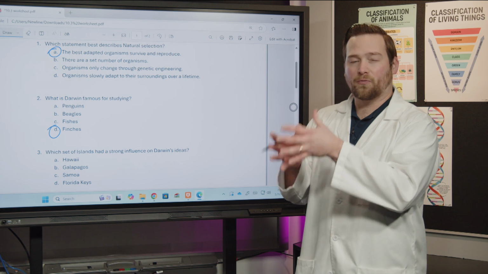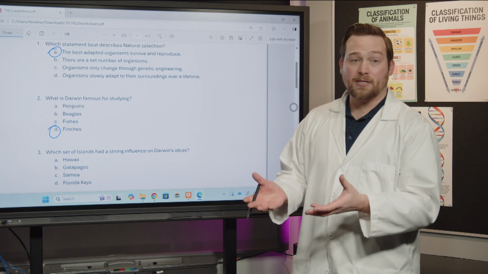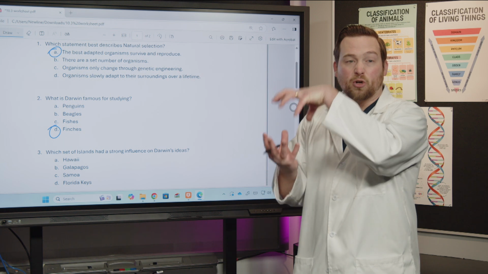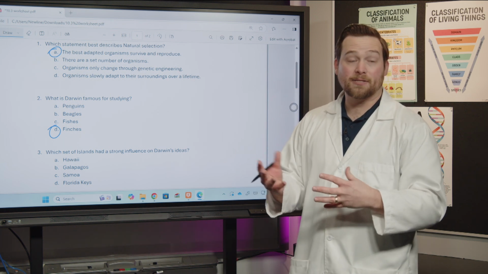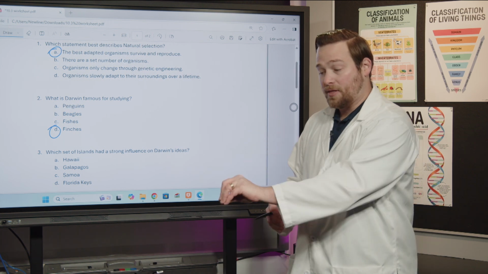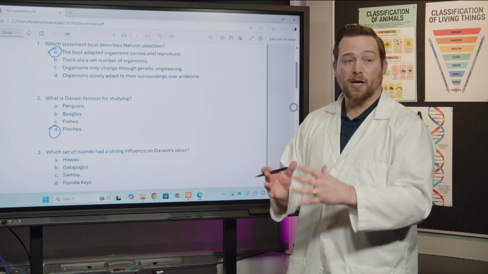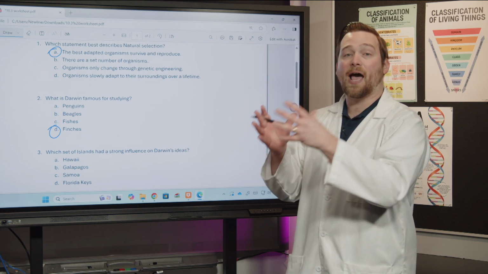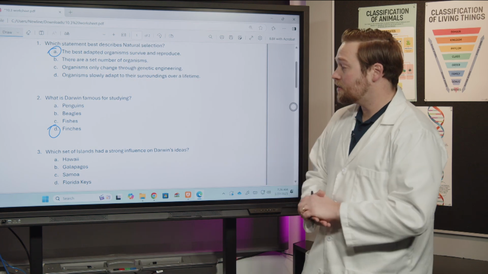And the beaks were very suited for the diet that they ate. So if they were eating a lot of seeds and nuts, they had these big crushing, powerful beaks. If they were eating insects, the beaks of these finches were very sharp and needle-like so that they could pick them up off the ground. So that's what Darwin was really studying. He was looking at these finches and how the beaks were very suited for the diet that they were eating. Great, let's keep it going.